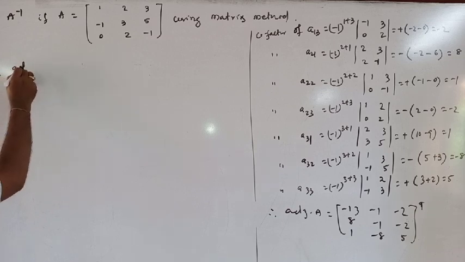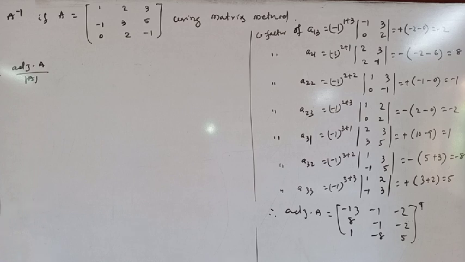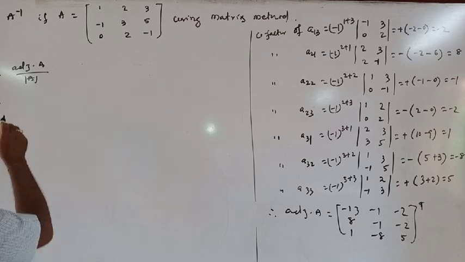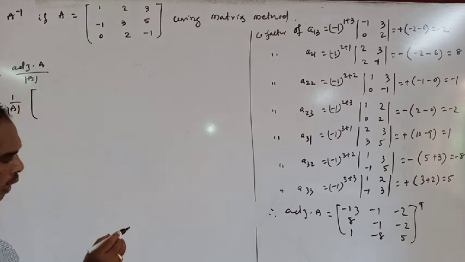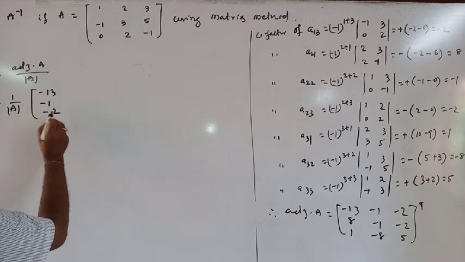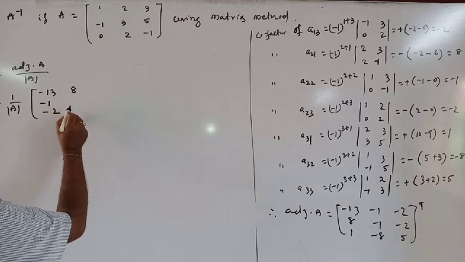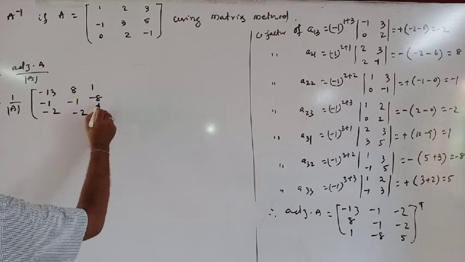A inverse is equal to adjoint of A divided by determinant of A. So determinant of A is equal to 1 by determinant of A into the adjoint, -13 -1 -2, 8 -1 -2, 1 -8 5.